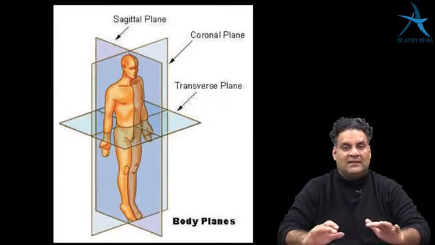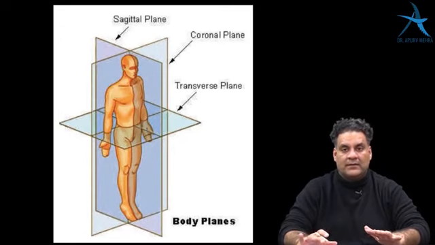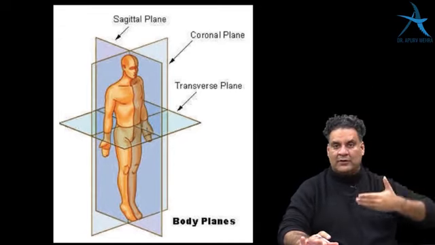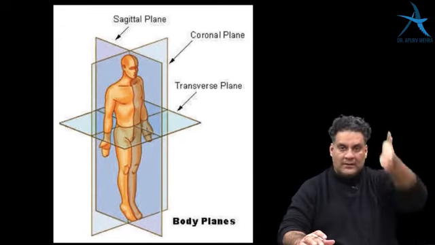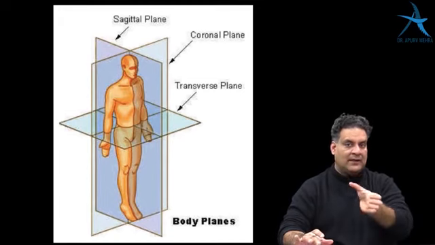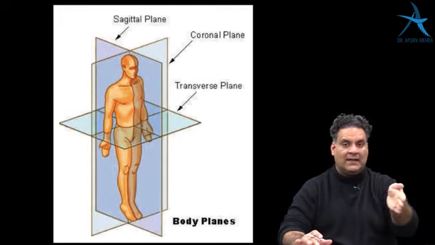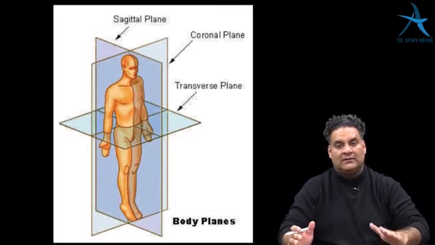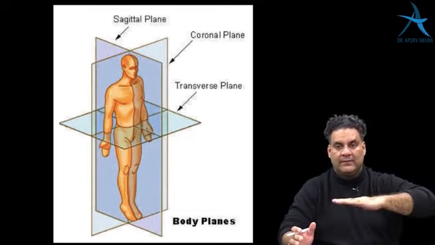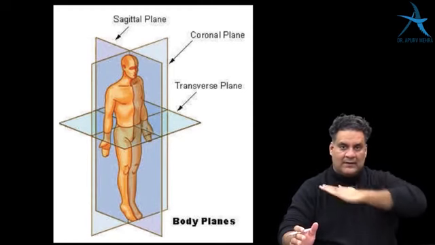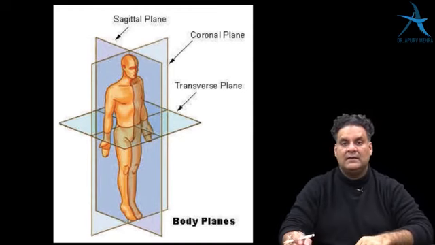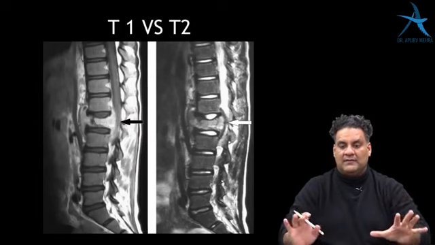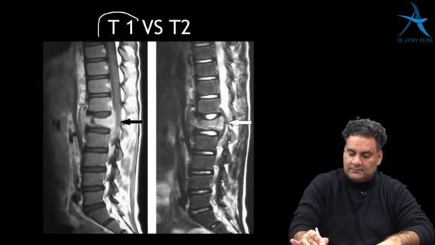With MRI or CT scan, different cuts can be shown. They can show you the cuts of a coronal plane of any body part and ask you. They can show you a sagittal view of the knee, as MRI is a very commonly asked image, or they can show you a transverse or axial cut. So a coronal cut, sagittal cut, or transverse cut can be shown in the exam. MRI has two images, T1 and T2.